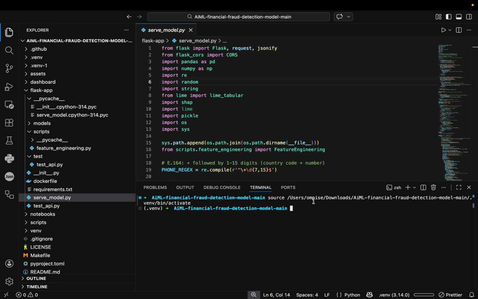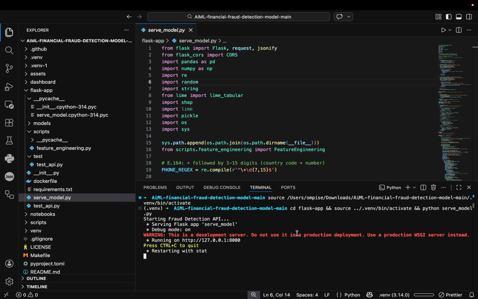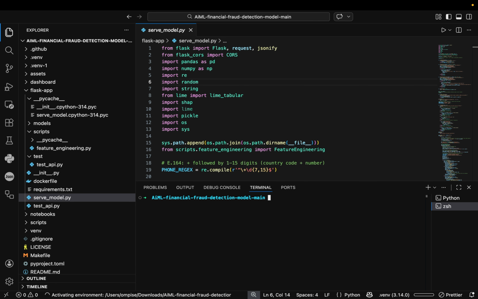Our problem statement addresses the alarming rise in online financial fraud. Today, fraud is not just a financial loss, it is a loss of trust. A single unauthorized transaction can cause serious financial and emotional damage. To tackle this, we developed a machine learning based real time fraud detection system.